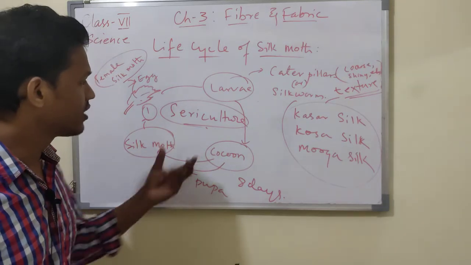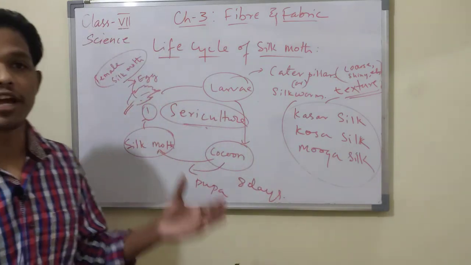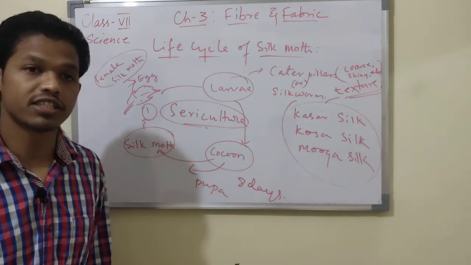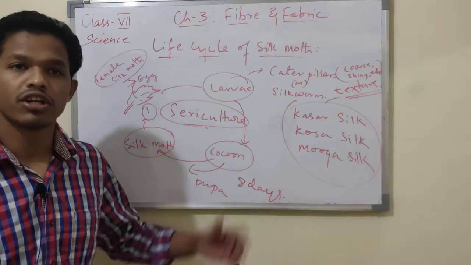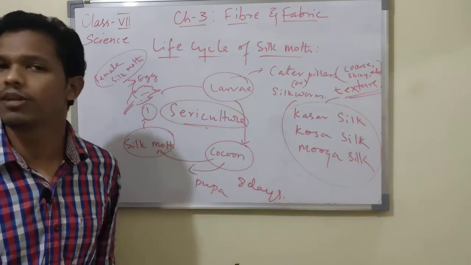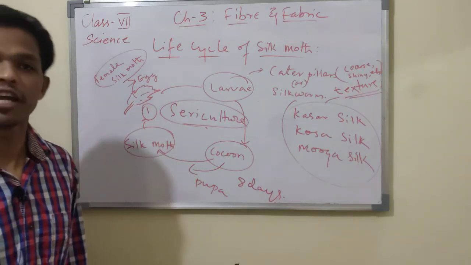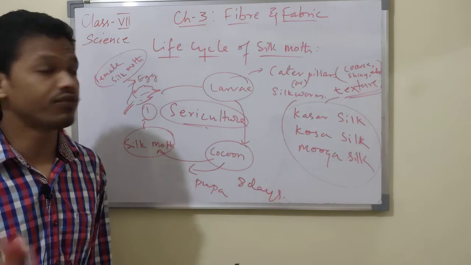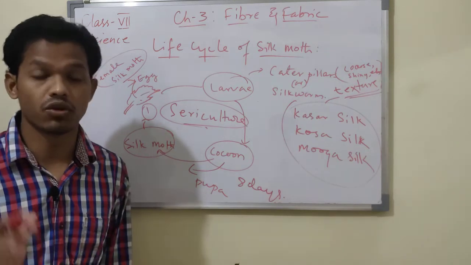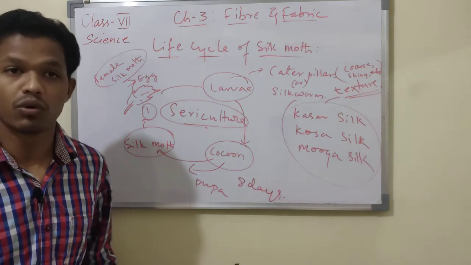This is not made naturally by plants. We get this silk from animals. These are natural fibers, but obtained from animals. We cannot say this comes from plants. Silk comes from animals. Don't confuse. Silk is from animals, not from plants. From plants we get cotton.